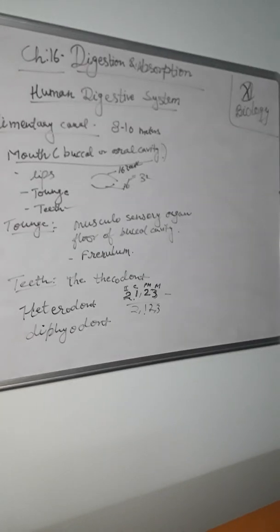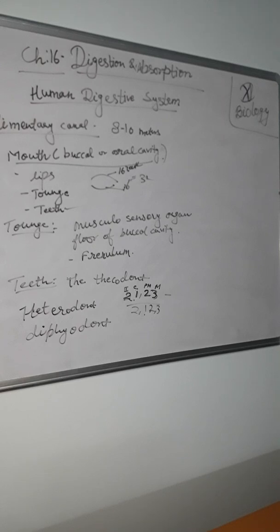The primary function of the teeth is to grasp and hold the food in the mouth cavity. What is the primary function of the teeth? To grasp and hold the food in the mouth cavity. They are also modified to serve as a grinding mill for chewing the food. Now next one is the esophagus.